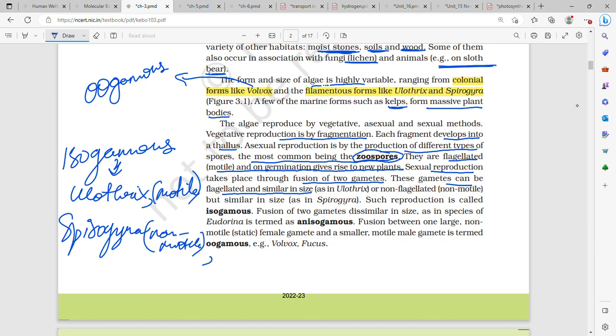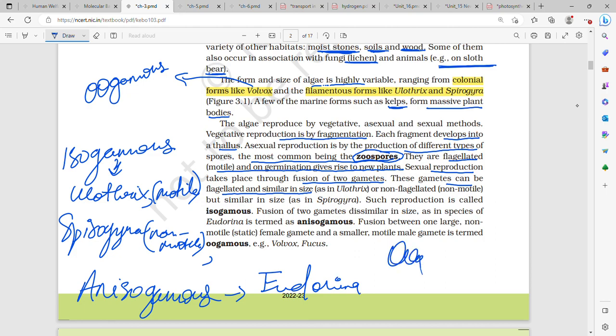Then anisogamous is Eudorina. And oogamous is Fucus and Volvox. Okay, so colonial: Volvox; filamentous: Spirogyra and Oedogonium.